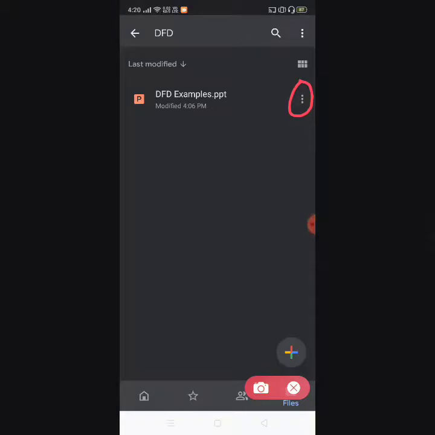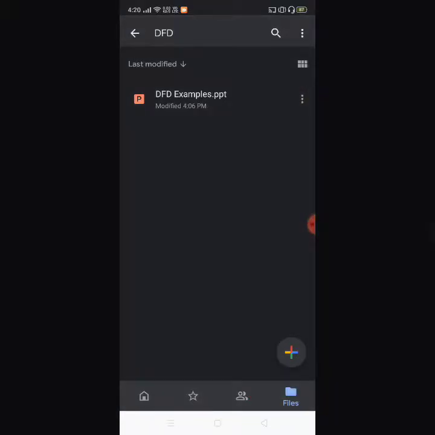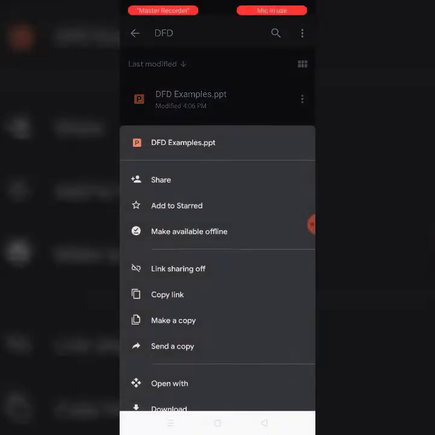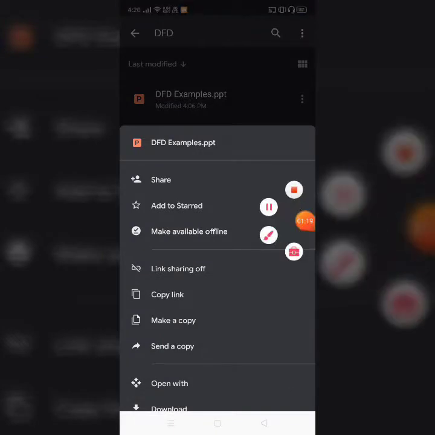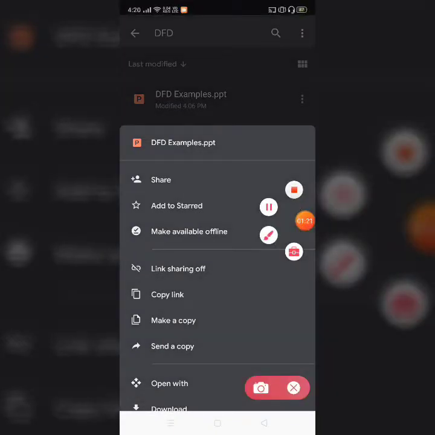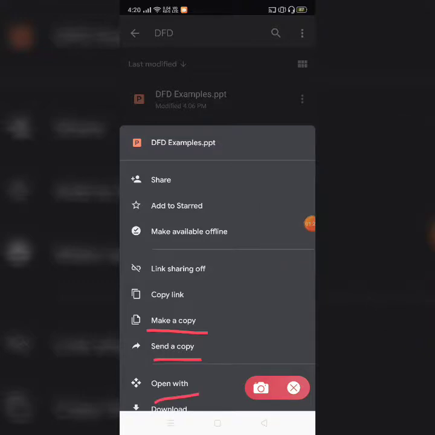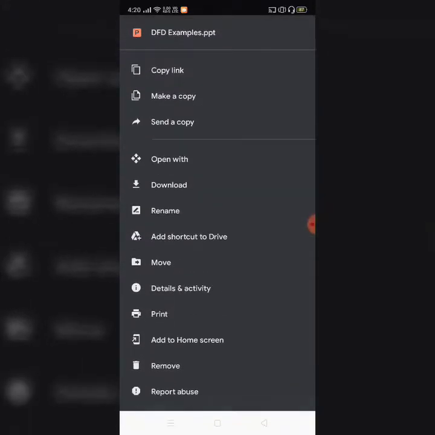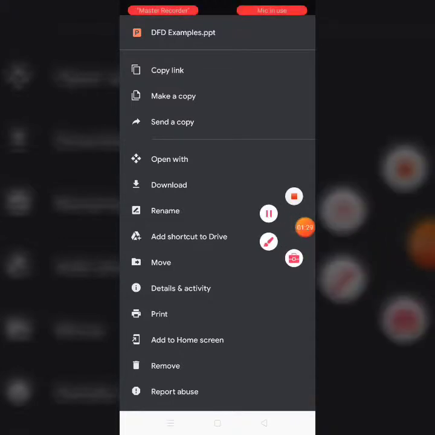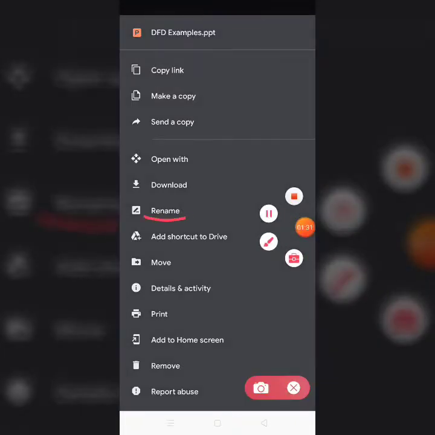If you want to see the properties of the file, you can click on it, and you could see various options like make a copy, send a copy, open with, download, rename. You might have seen all these options on a computer or mobile phone.